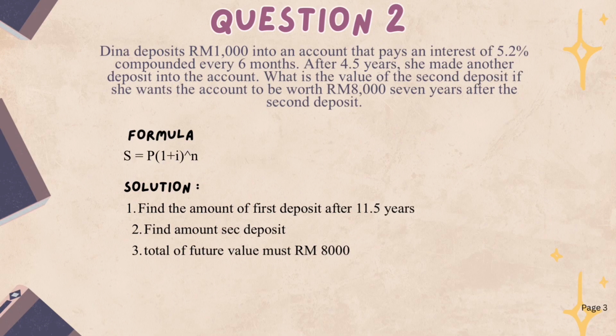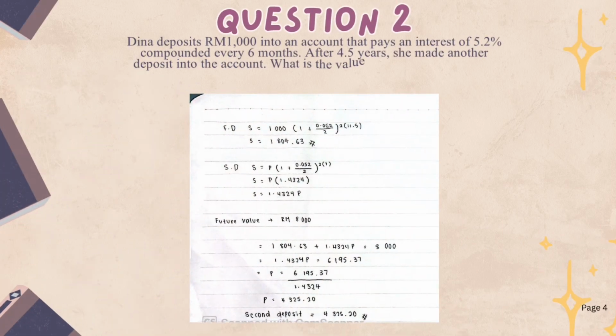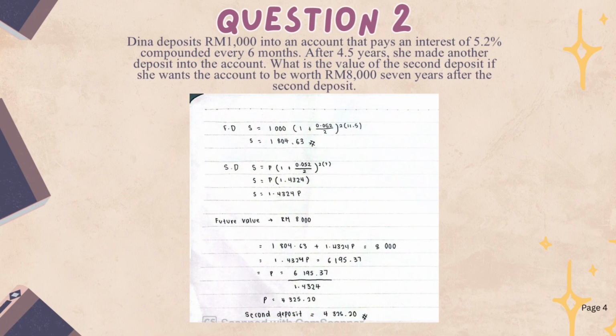For question number 2, we need to know the formula at first. So here is the formula. The formula given is S equal to P bracket 1 plus i bracket squared n. Let's see the answer I have made. Firstly, we need to find the amount of first deposit after 11.5 years.